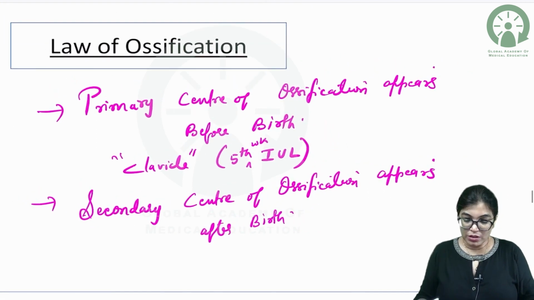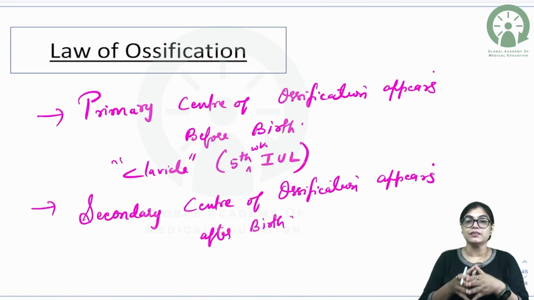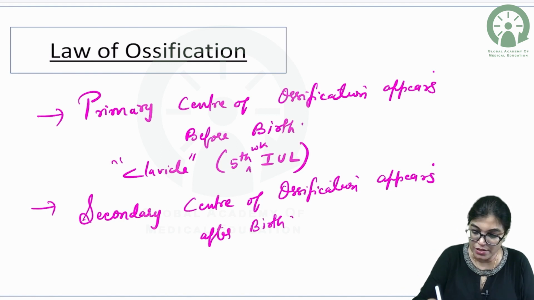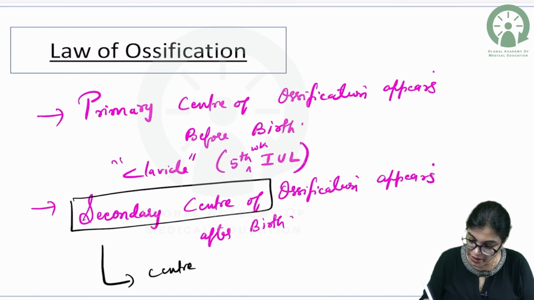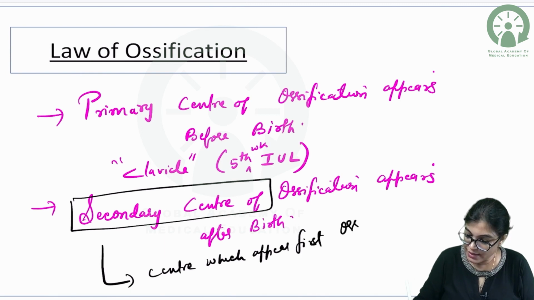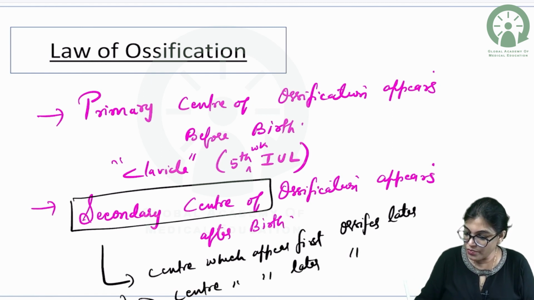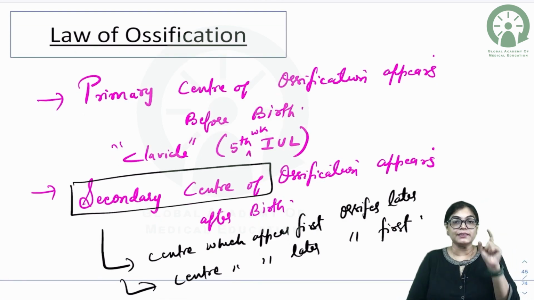If you want to know more, you can just add on: the secondary center which appears first will ossify later, and the secondary center which appears later will ossify first. So in case of secondary ossification centers, remember one more important point. In case of secondary centers of ossification appearing after birth, the center which appears first ossifies later, and the center which appears later ossifies first.